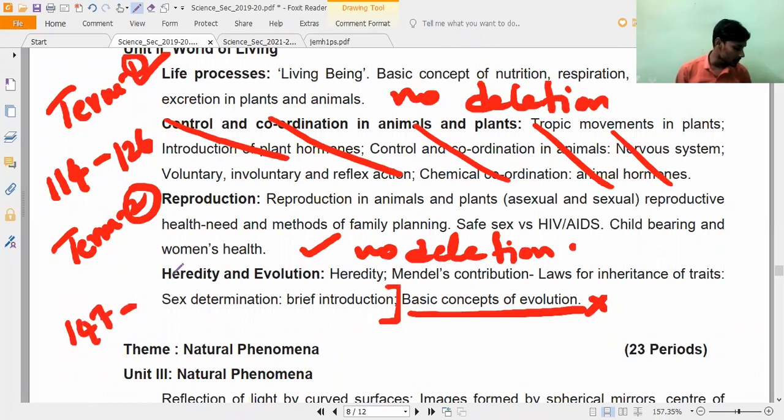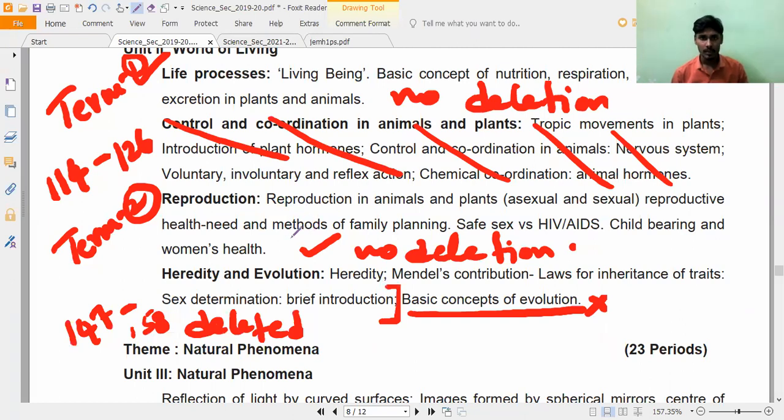Till the end of the chapter means where it will come? One minute. Till page number... it is actually a very big chapter. So biology also very less. Page number 158 is completely deleted. This is deleted. Is it okay, all of you? Clear? Biology also over. So term 1 also has very less syllabus in biology.